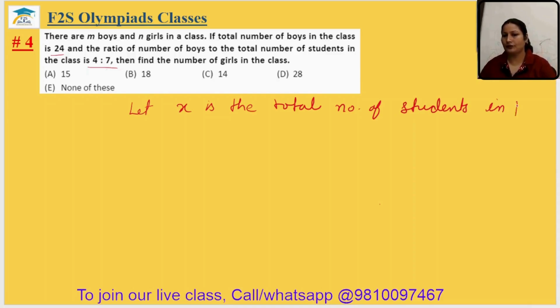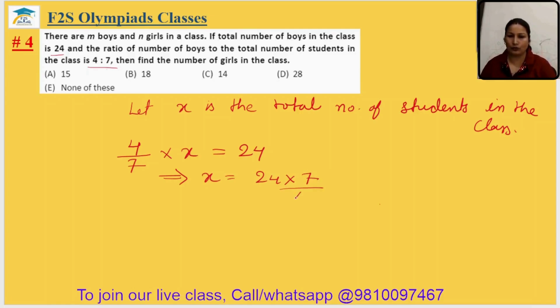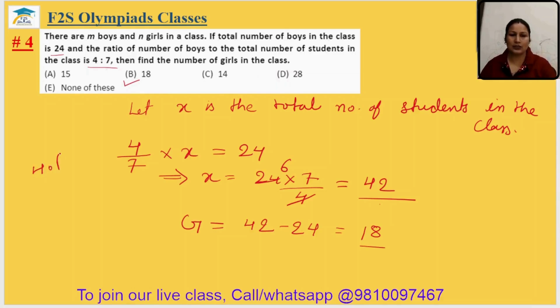So 4 by 7 of X should be equal to 24. This implies X equals 24 multiplied by 7 upon 4. 4 6s are 24, 6 7s are 42. The total number of students is 42. So the number of girls will be 42 minus 24, that is 18. 18 girls are there. We have to find the number of girls, that is option B. The fourth answer is option B.